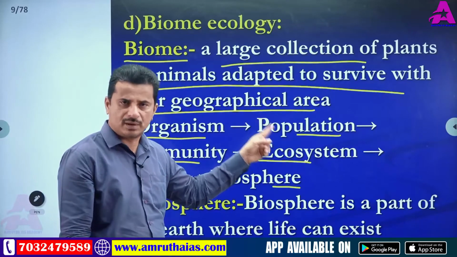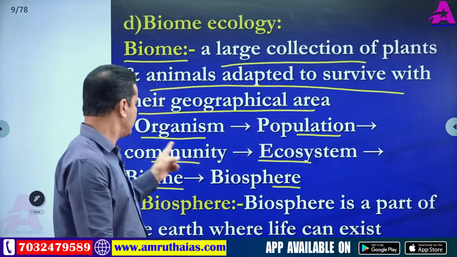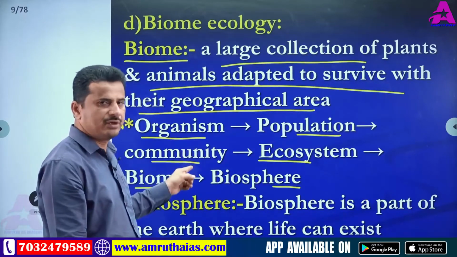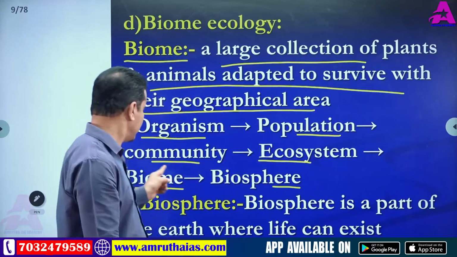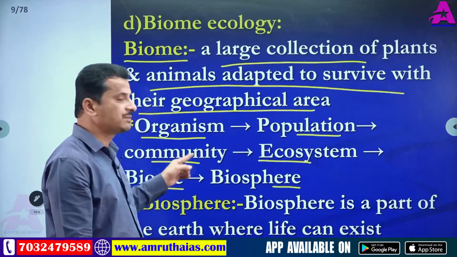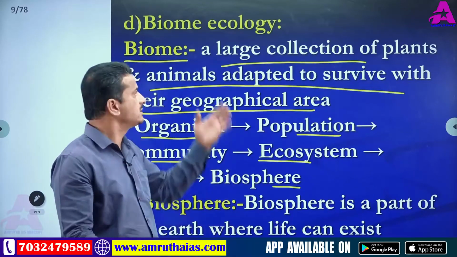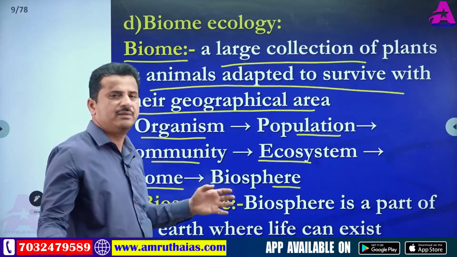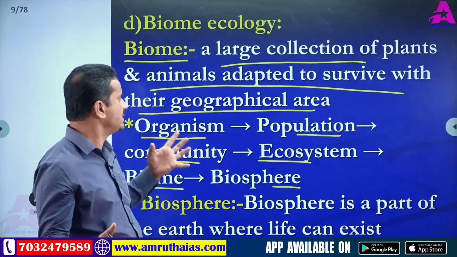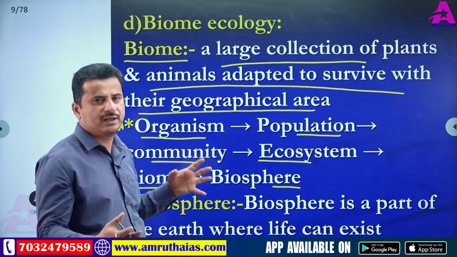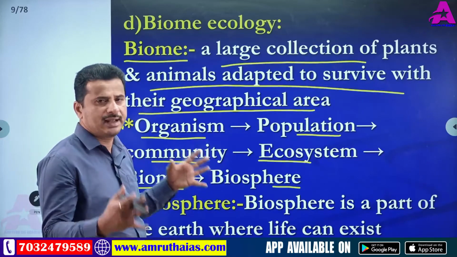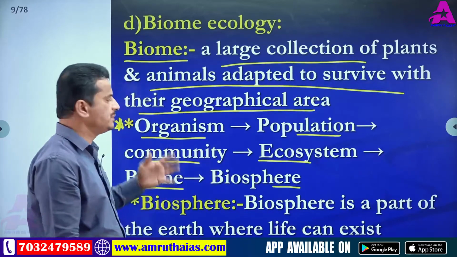Some organisms form a population, some populations form a community. Some communities are present in an ecosystem, some ecosystems are present in a biome. So biomes are present in the biosphere. Biome means a very big area, a large collection of plants and animals adapted to survive in their geographical area, in their habitats.